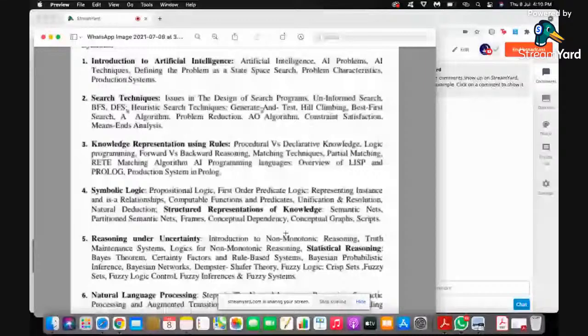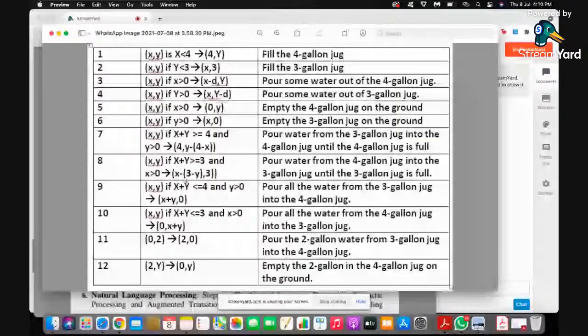In each state there can be any number of rules that are applicable. We choose the best one, and if you go on passing through all the states, a huge hierarchical tree is obtained, and we can search in that for where this (2, n) state may be available. You can see on the screen that the first rule is: (x, y) when x is less than 4, that is, the jug doesn't contain 4 gallons, you can fill the 4 gallon jug. That is the operation, and so on. All the different possibilities are given in this table.